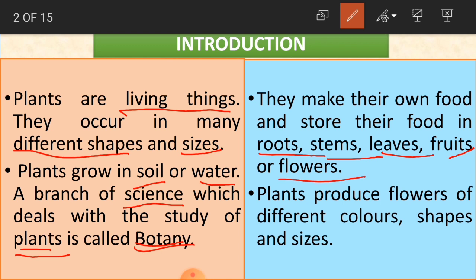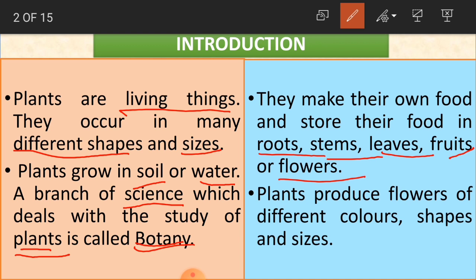And who makes them food and gives it? Do they have their mothers? No, they make their own food. For us, our mothers will cook food and give it to us, and happily we'll eat it. The plants' food is made by themselves. And where do they store the food? They store it in their roots, stems, leaves, fruits or flowers.